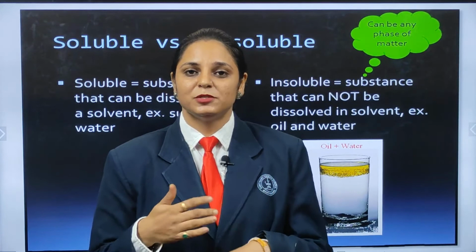This is again showing you what is miscible and immiscible. Miscible is when it completely dissolves, as when you are making lemon water. And when you dissolve oil in water, that is immiscible. Exactly. In the next video, we will discuss luster and what a dull object is. I think in this video it is clear what is soluble, insoluble, miscible and immiscible.